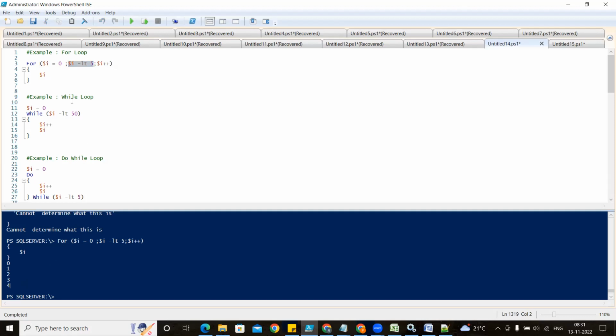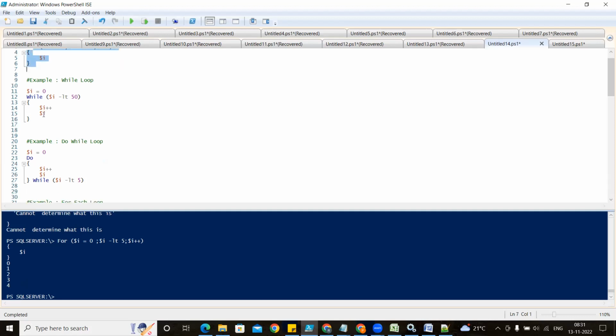That is the for loop, right? While loop, if you are going to do a while loop, what is it doing? Oh sorry, I have written 50. While loop, what is happening?